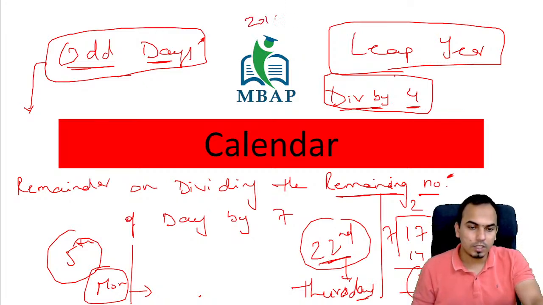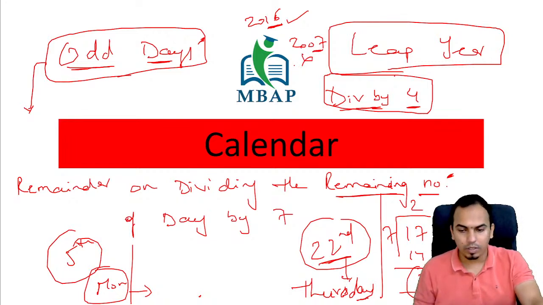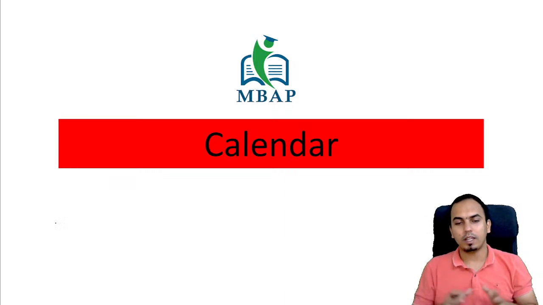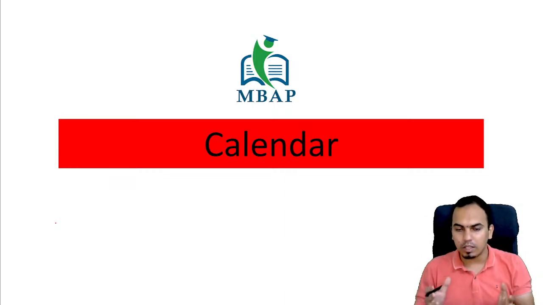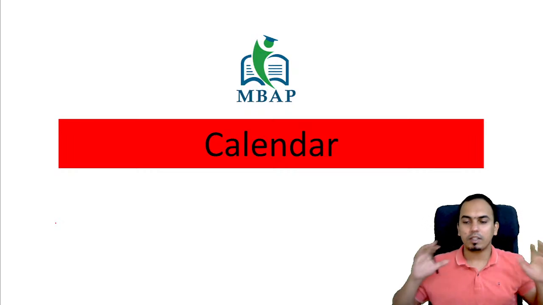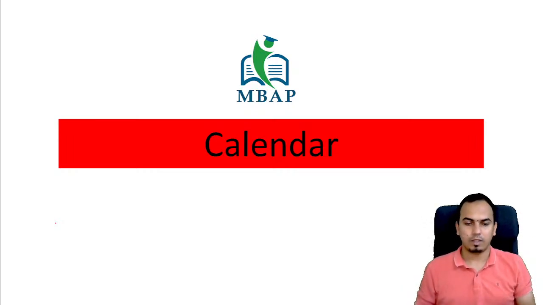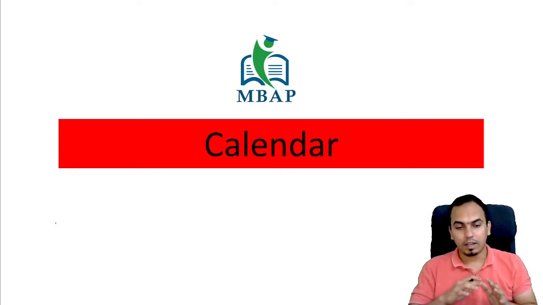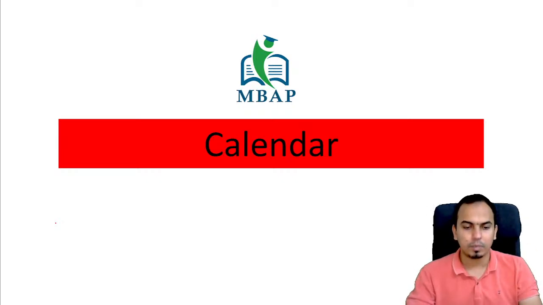So 2016 लास्ट का 2 डिजिट देखो 4 से डिवाइड होता है. Yes, it is a leap year. 2007 लास्ट का 2 डिजिट 4 से डिवाइड नहीं होता है, not a leap year. Okay, remember these are the important concepts that will be required. Now based on that you can figure out the odd days in a particular month, in a particular year. करना क्या है? Divide by 7 का remainder. Simple as that. Divide by 7 का remainder. Okay, that gives a clear picture about this concept.